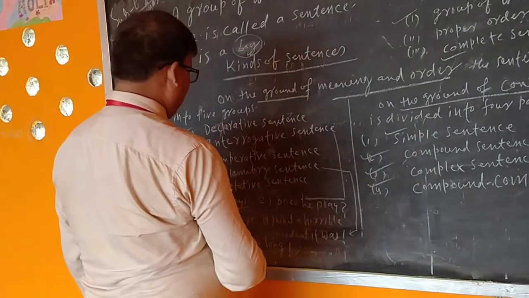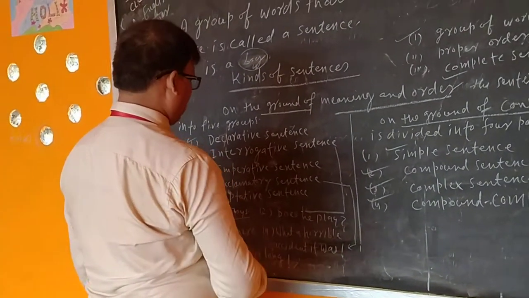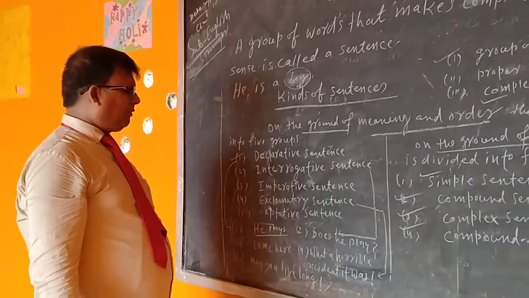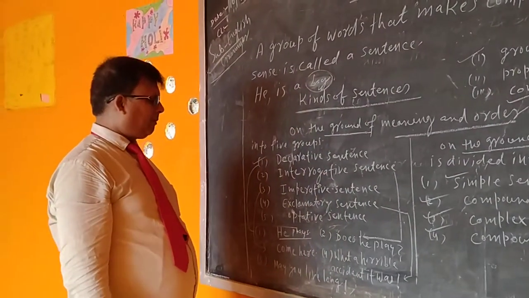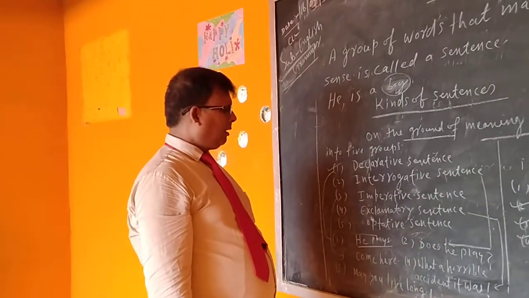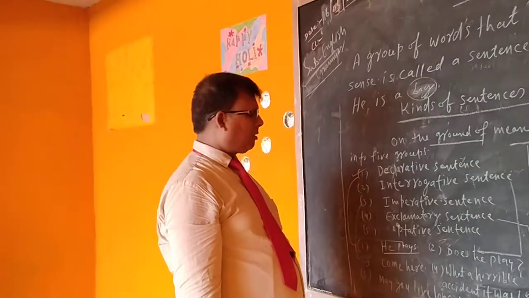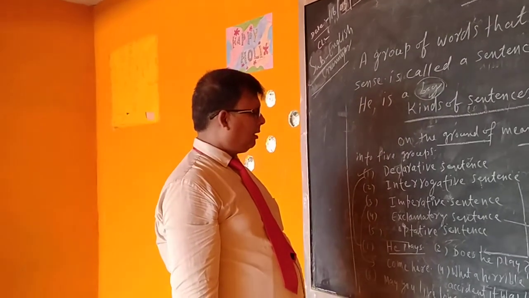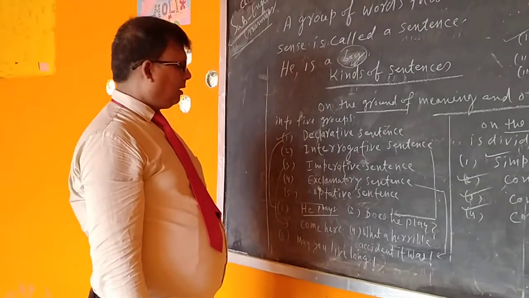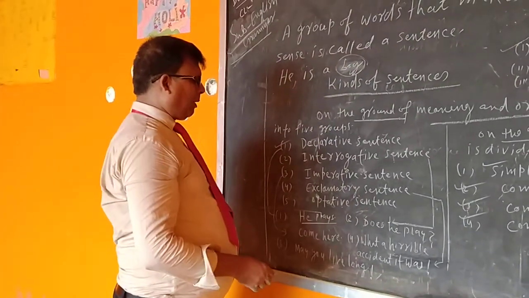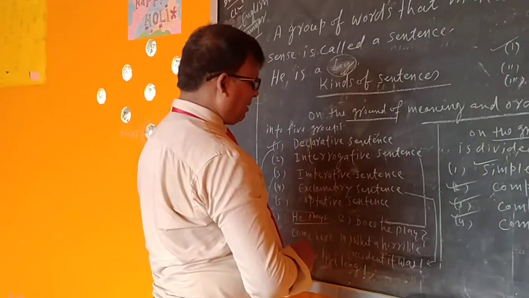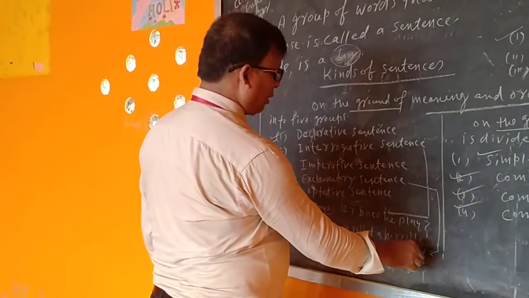"What a horrible accident it was!" Note of exclamation. This is the example of exclamatory sentence. The feeling of sorrow, the feeling of happiness, delight is expressed with this type of sentence. So this type of sentence needs a note of exclamation.